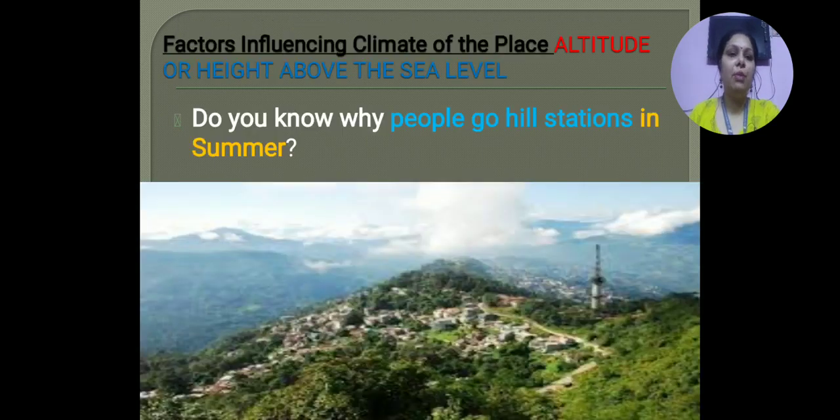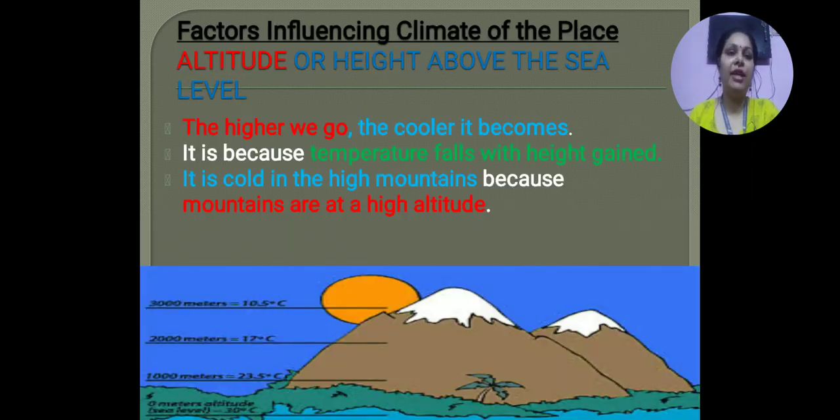Now, do you know why people go to hill stations in summers? Anyone knows why it happens that when summers come, we want to go to some hill stations? Because here in the northern plains it is hot. Yes, I know you will say, ma'am, there is very cool weather there, so we want to enjoy in summers. We have heat here, so we go to mountain areas or hill stations in summer. Yes, this is the reason. But why does it happen? Why is there a climate change? There is a reason behind that.